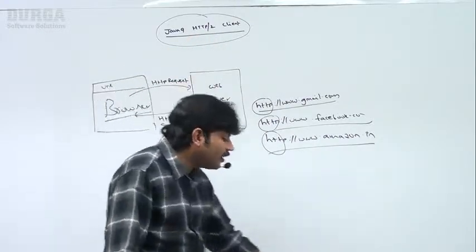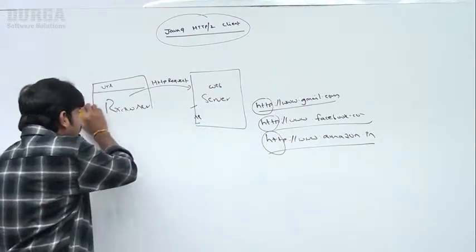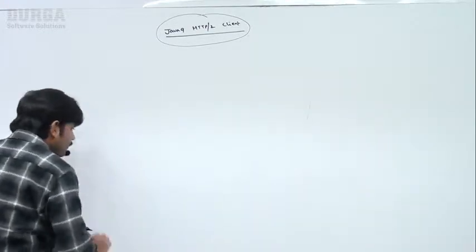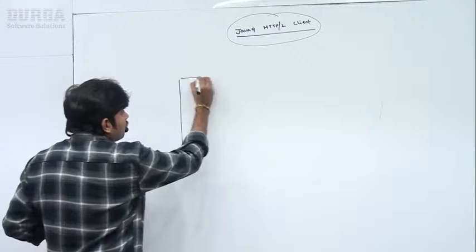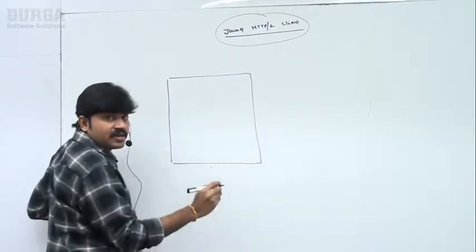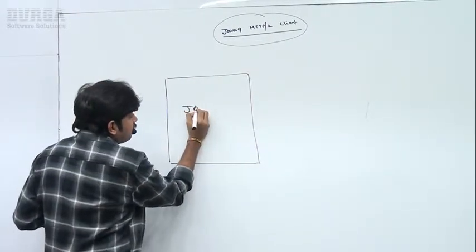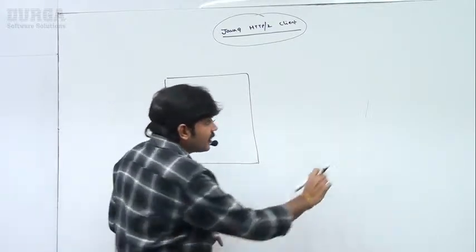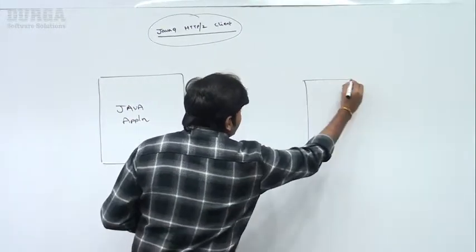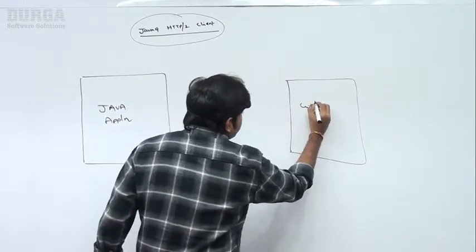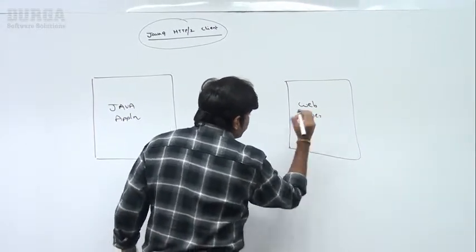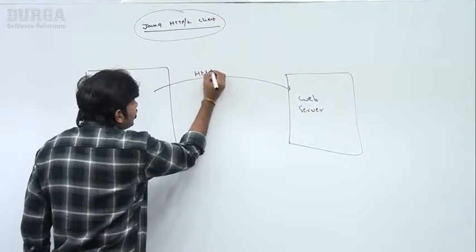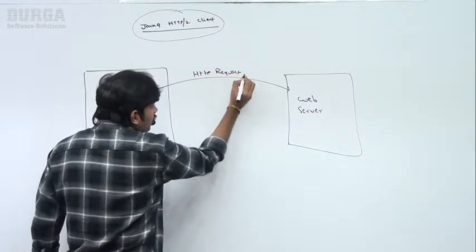Now observe very carefully about this one. I have a small Java program. Assume that it may be test.java. This Java program or Java application wants to send a request to the web server. Which request? It is an HTTP request I want to send to the server.